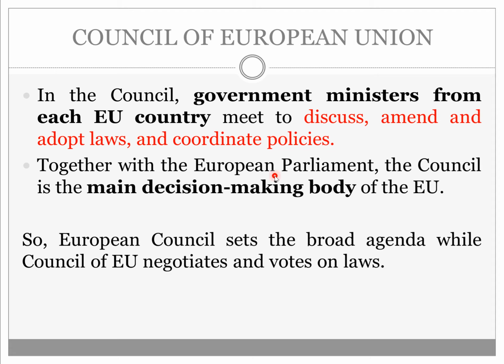Together with the European Parliament, which was the first body that we discussed, the Council of the EU forms the two main decision-making bodies of the European Union. As we discussed, the European Council was just setting the broad political, economic and foreign policy agenda for the EU. So, summing up the difference: the European Council sets the broad agenda, while the Council of the EU negotiates and votes on the laws.